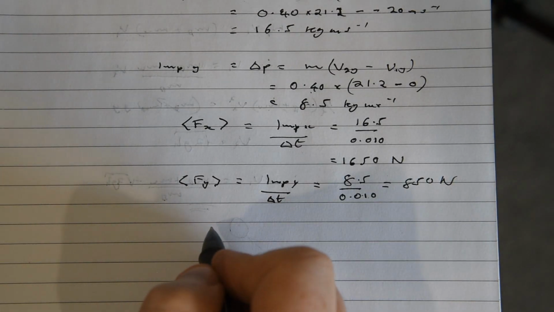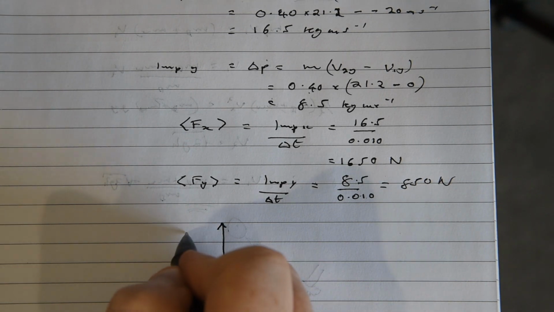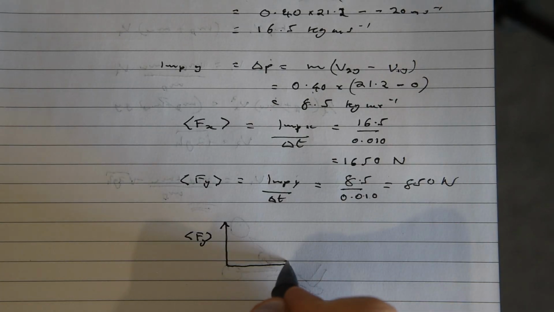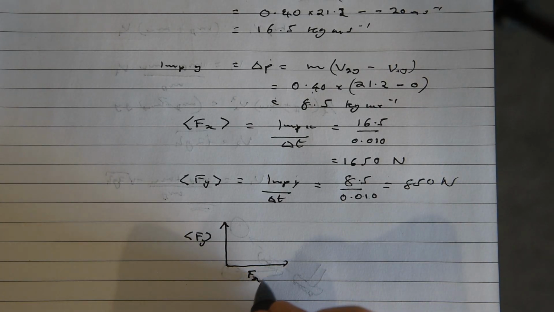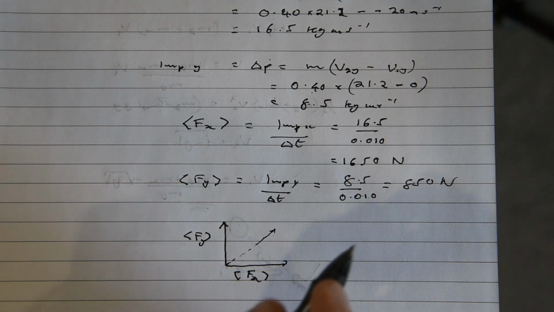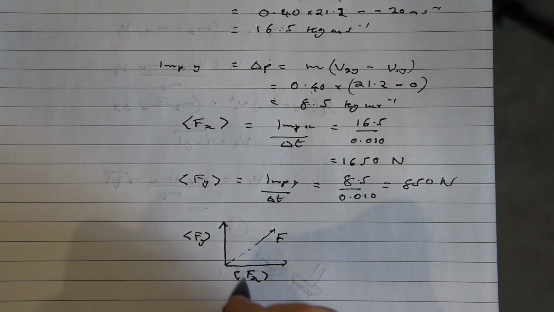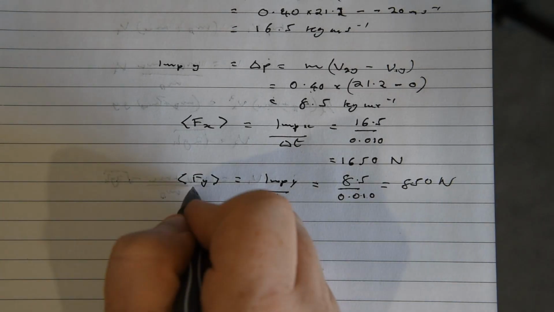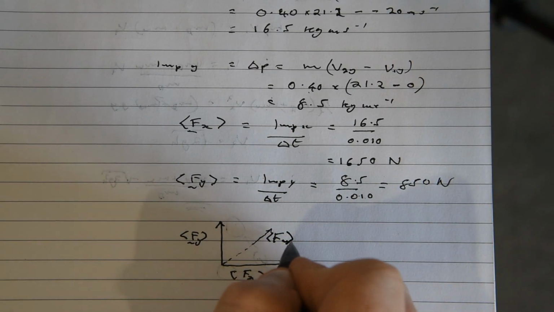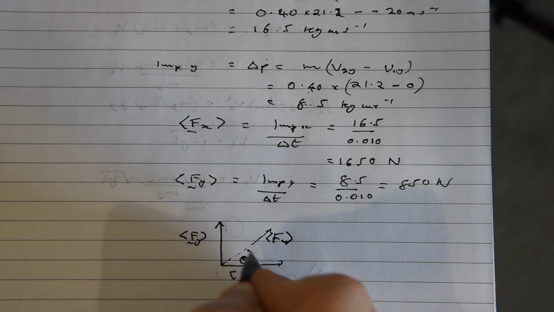And so what we've actually found in this case is the average force in the y and the average force in the x, and then we're looking for our average force total. You have to excuse me, I'm forgetting all these little things, but you know what I mean, they're vectors. There we go, the total, and that would be at some angle or whatever.